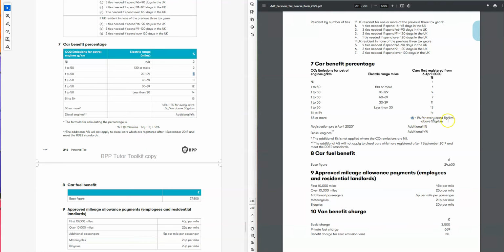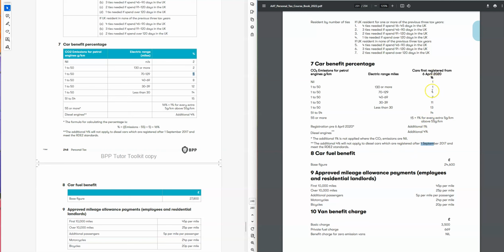And we add 1% for the diesel car, and also if there is a registration date before 6 April 20, we need to add for diesel car an additional 4%. So not 1%, 4%. So this one obviously still remains the same. We need to still add 4%, but it will not apply to diesel cars which are registered after September 17 and meet the RDE2 standard. We have the same thing, the additional 4% will not apply to diesel cars from September 15. So this information is still the same.